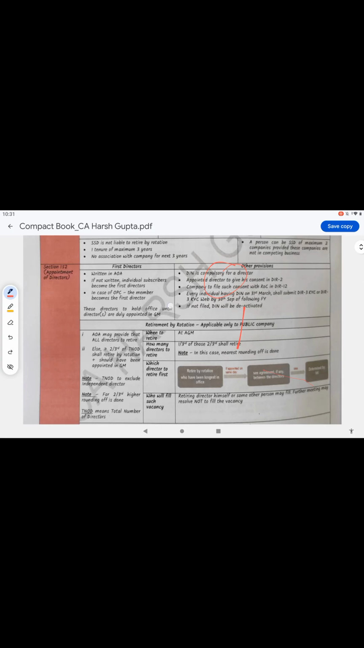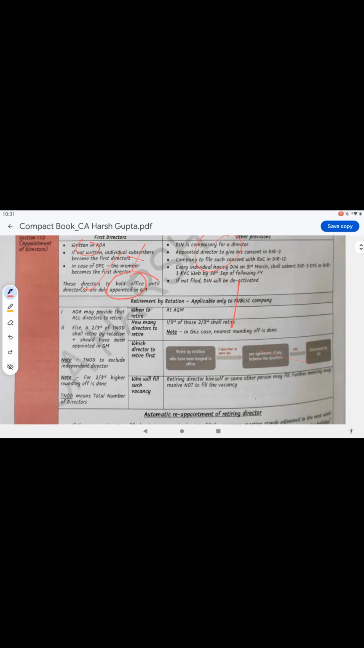Next, how the directors will hold office. In general meeting, the directors will be appointed, if it is written in the articles of association. If the articles of association do not say, then the subscribers to the memorandum will become the first directors. Now I said I will explain rotation. This is retirement by rotation.